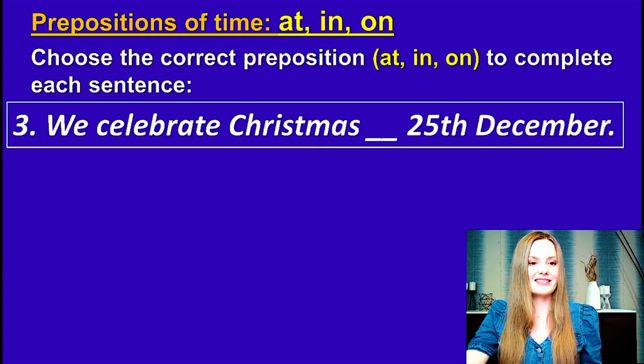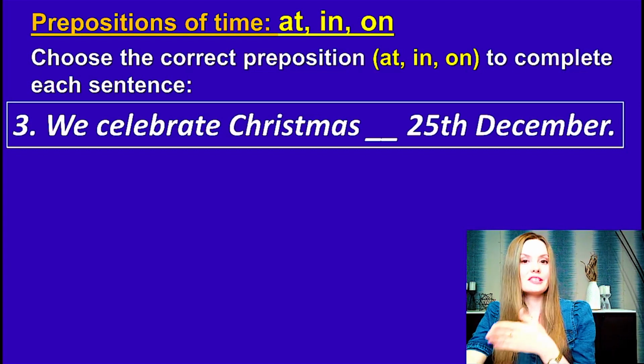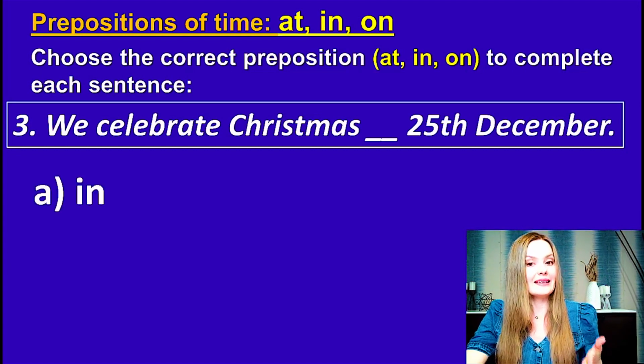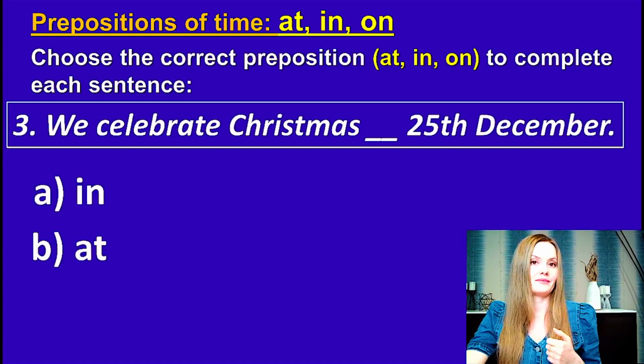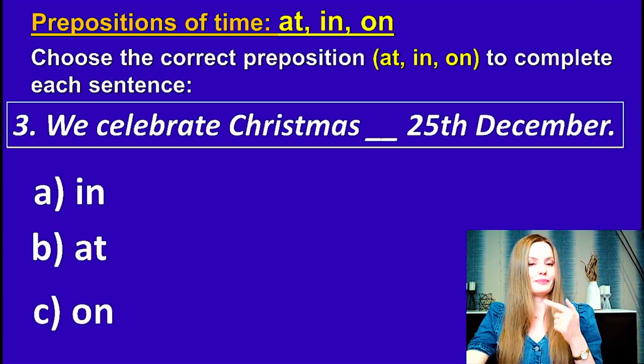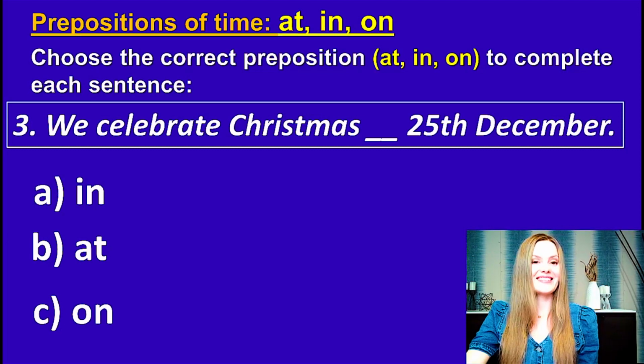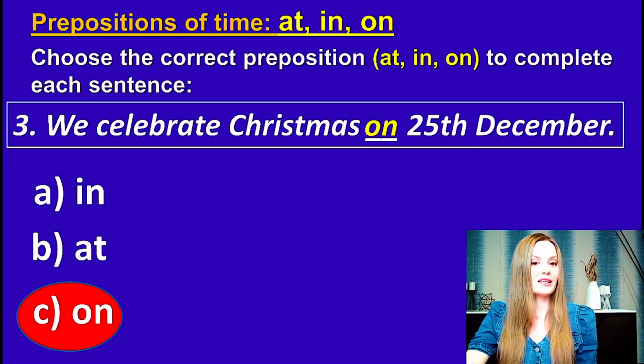How about this sentence? We celebrate Christmas 25th December. In, at, on. Please choose the correct answer. Yes, you're right. On December 25th. We celebrate Christmas on December 25th.